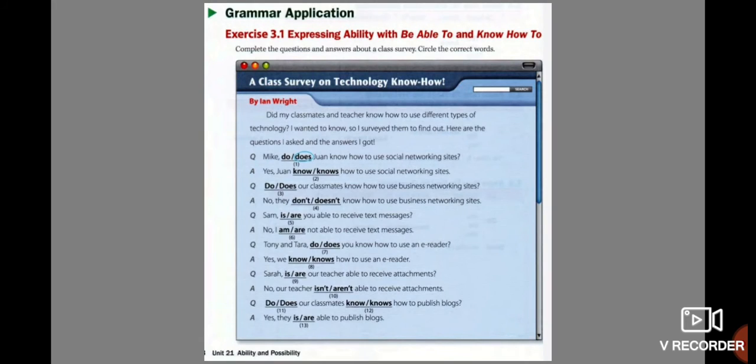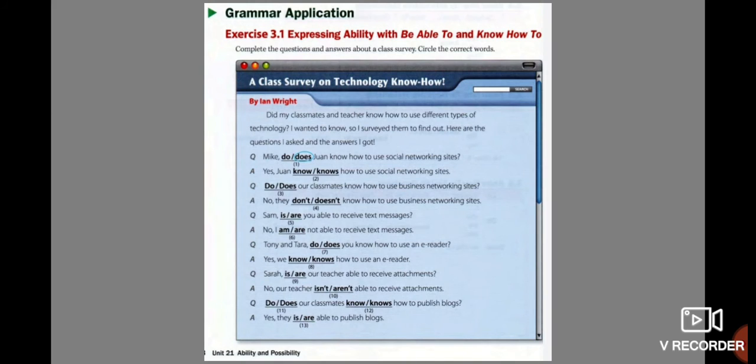Okay, so now we pass to the exercises. In this case, we have the grammar application, and we complete the questions and answers about a class survey. We circle the correct word. A class survey on technology know-how. This one is one. Ian Wright: Did my classmates and teacher know how to use different types of technology? I wanted to know, so I surveyed them to find out. Here are the questions I asked and the answers I got.